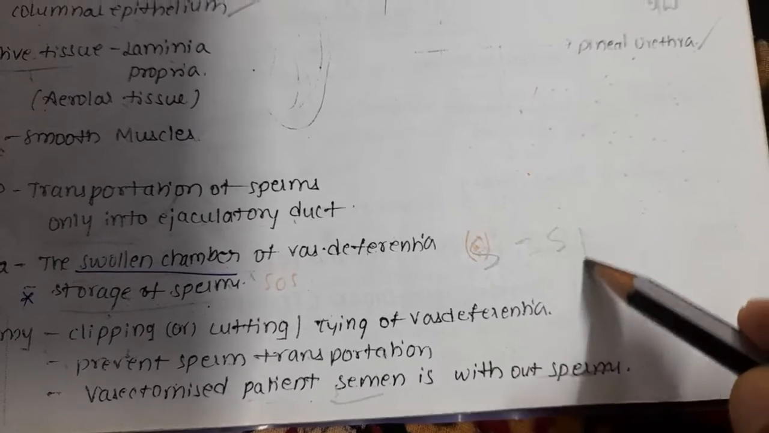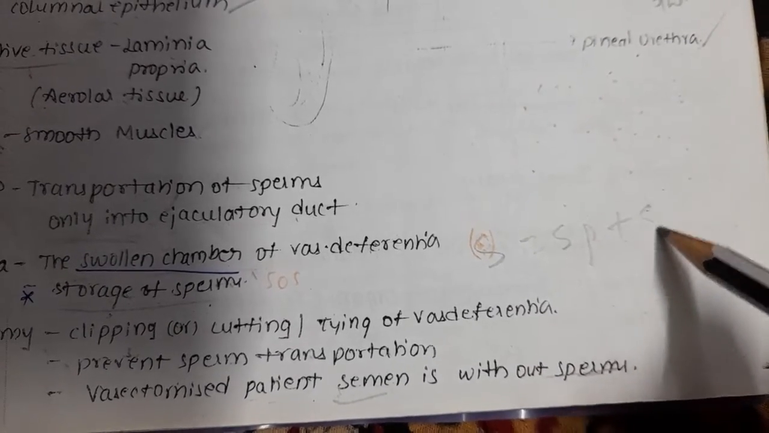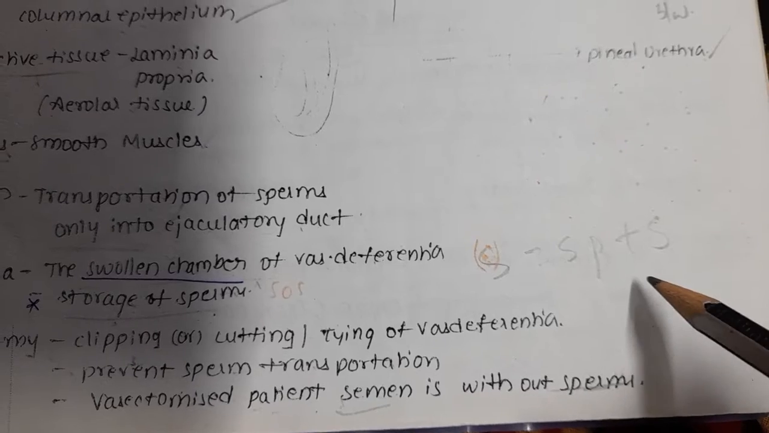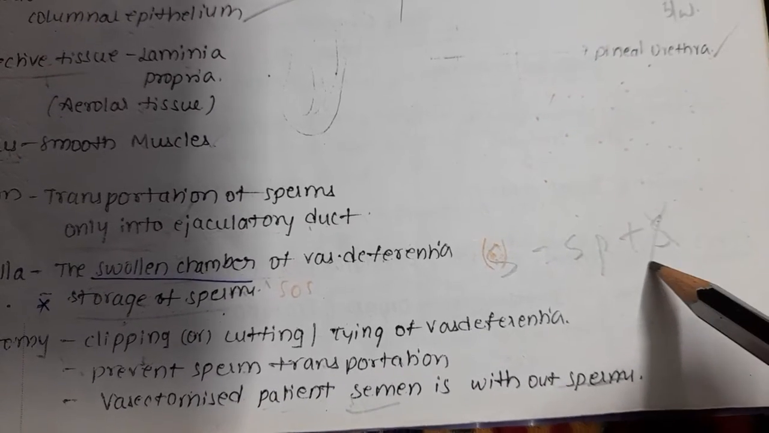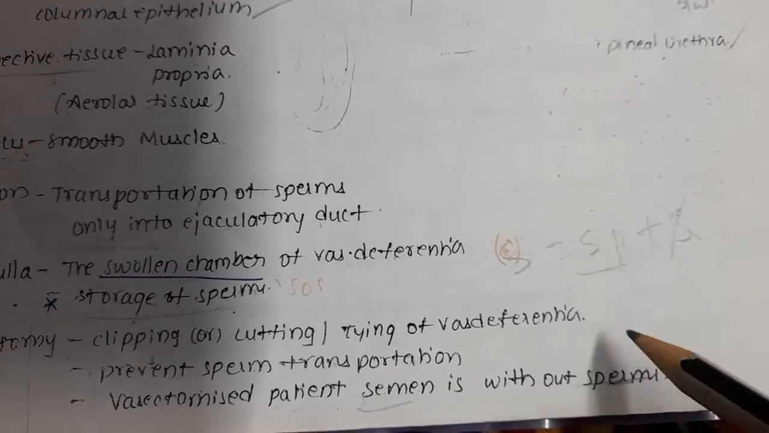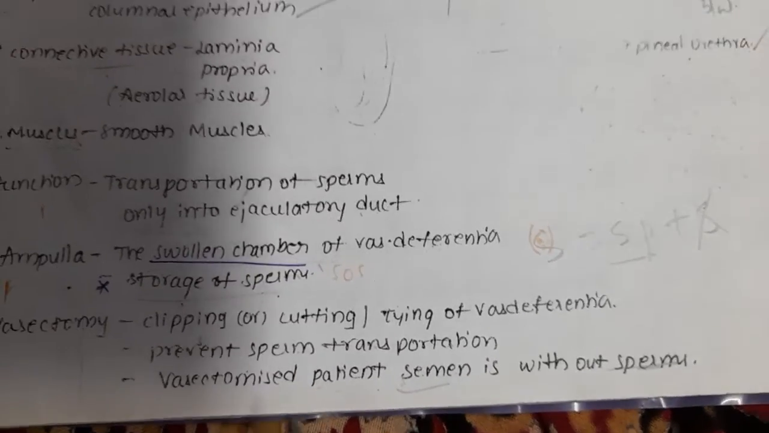Semen is equal to seminal plasma plus sperm. If a person is vasectomized, in his semen what is absent? Sperms are absent. What is present? Seminal plasma is present.